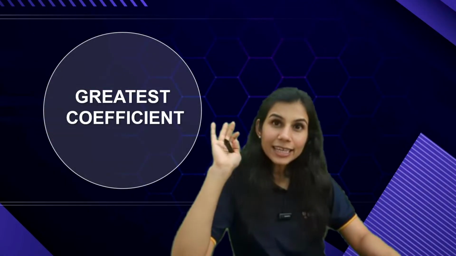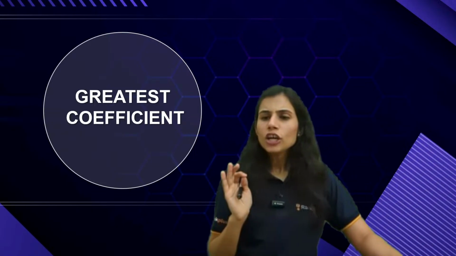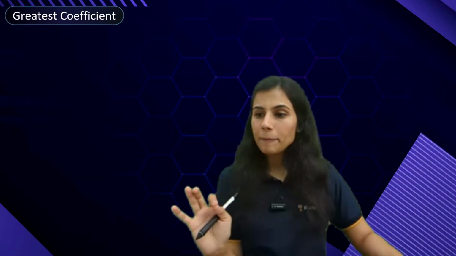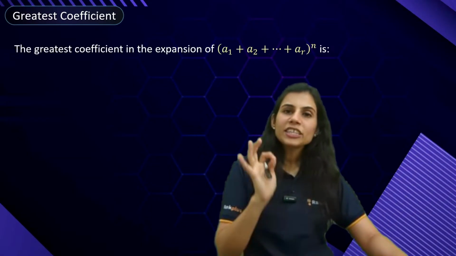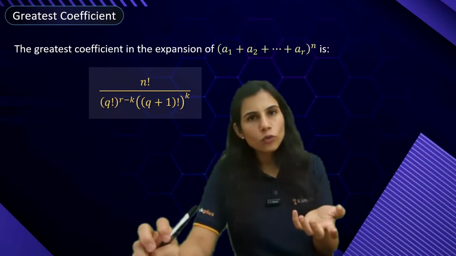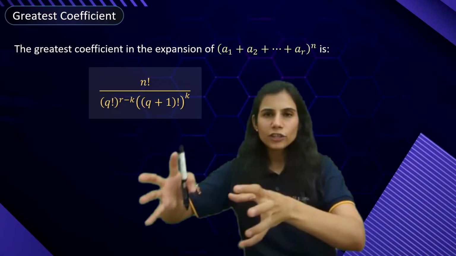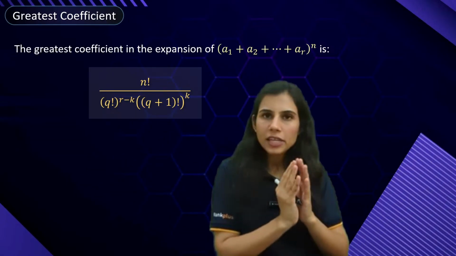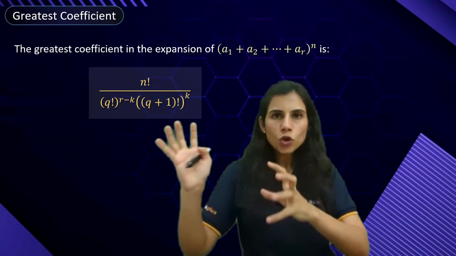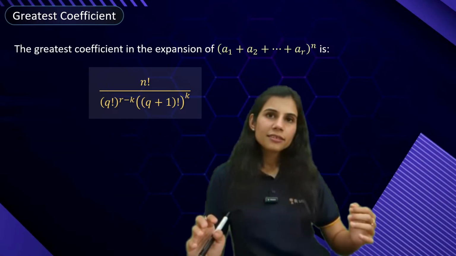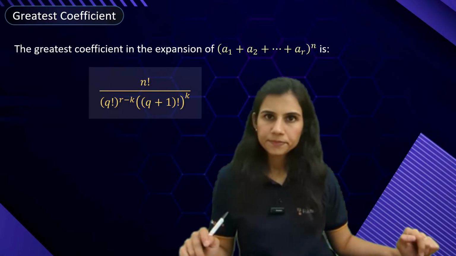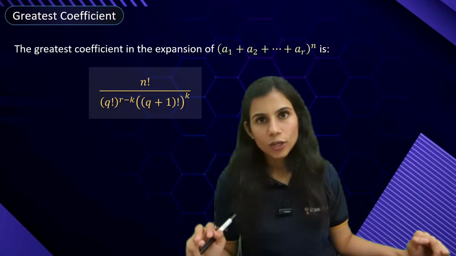Okay, fine. This is the last topic, guys, which is greatest coefficient. Questions from here directly come based upon the formula. There's only one formula which you have to remember by heart. What is the formula? In the multinomial expansion, what is the greatest coefficient? Now, when you say greatest coefficient, you already know what that means. When you write each term in the multinomial expansion, there is a constant part to it and a variable part to it. If you assign a specific value to the variable, then each term on solving will come out to be a real number. And out of all the real numbers, which are now the terms, what is the greatest term is what I mean.